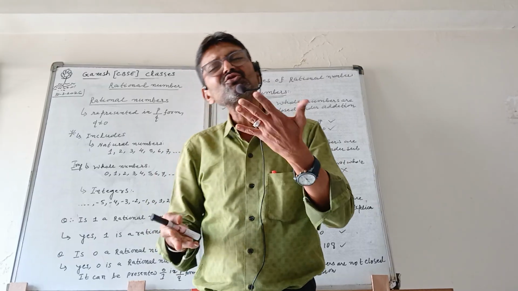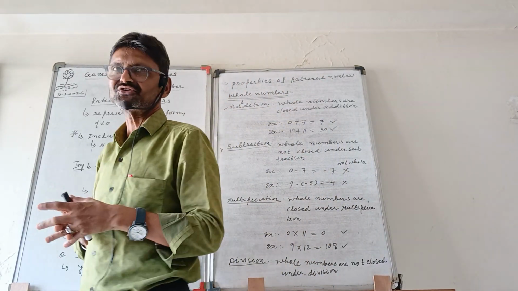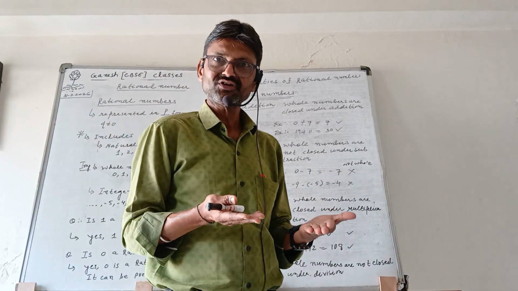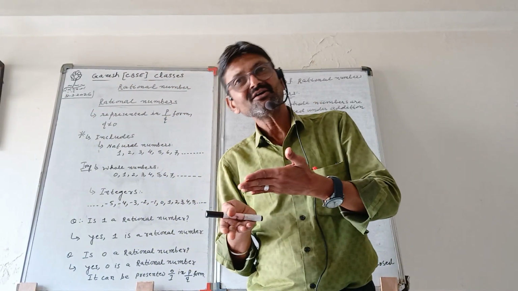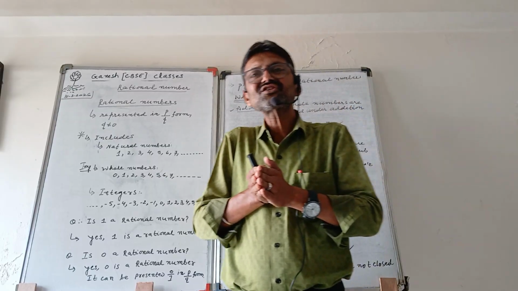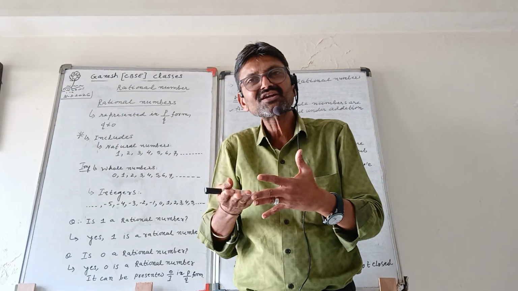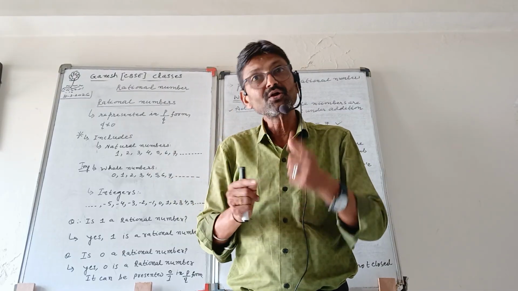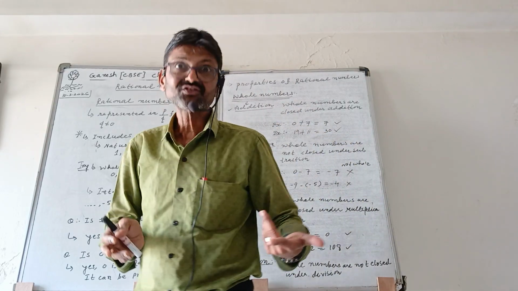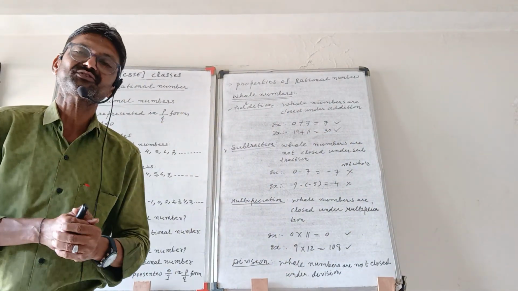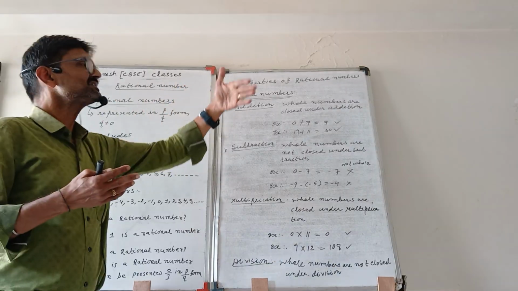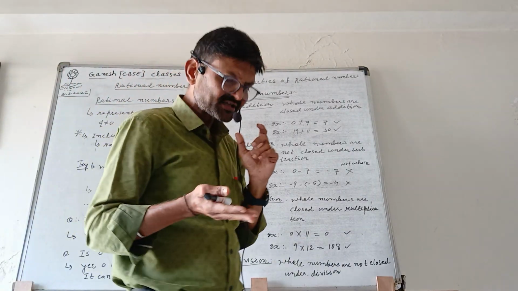Now the rational number also includes one more: fractions. Yes, positive fractions and negative fractions, that is 1 by 2, 3 by 5, minus 2 by 7, etc. So by and large, a rational number is the bag that contains natural numbers, yes; whole numbers, yes; integers, yes; positive fractions, yes; negative fractions, yes. Clear?